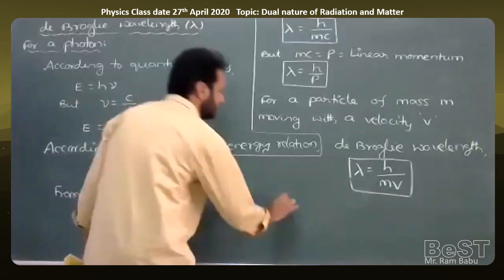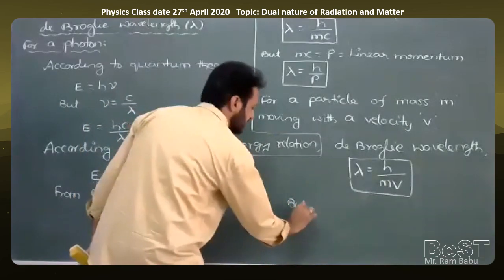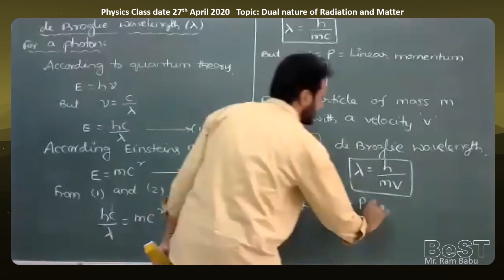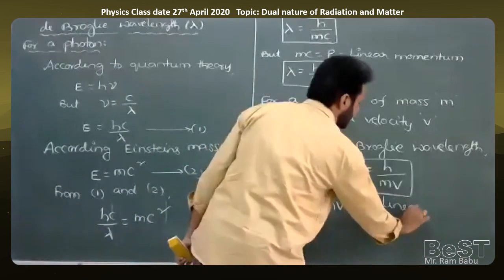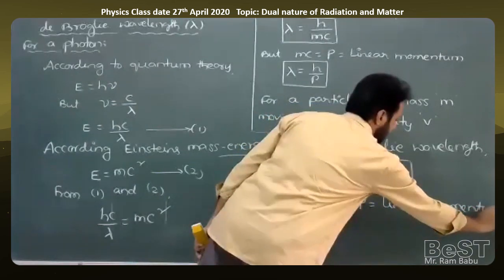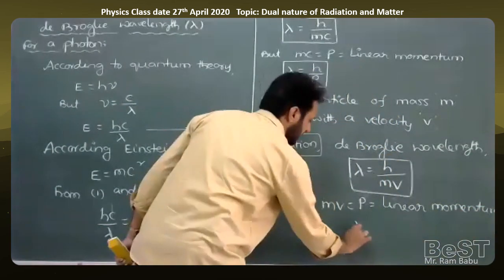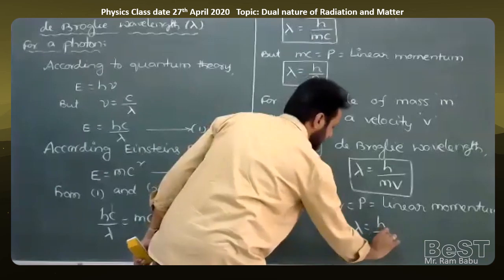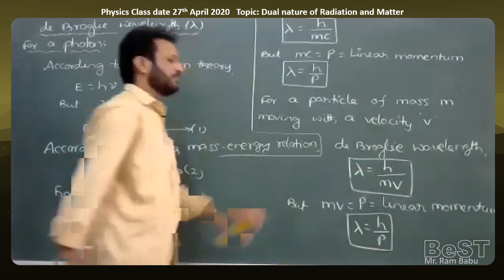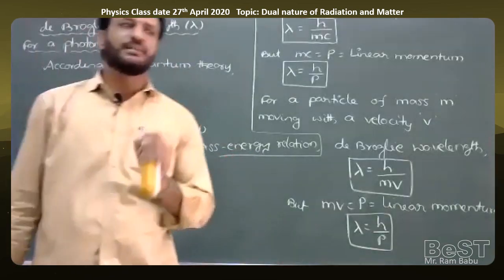Then I'll write here, m into v is equal to p, which is the linear momentum of a particle. Therefore, lambda is equal to h by p, you should write. So this formula is nothing but the de Broglie wavelength of the particle.